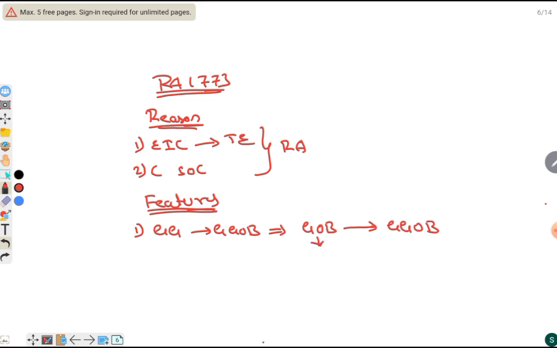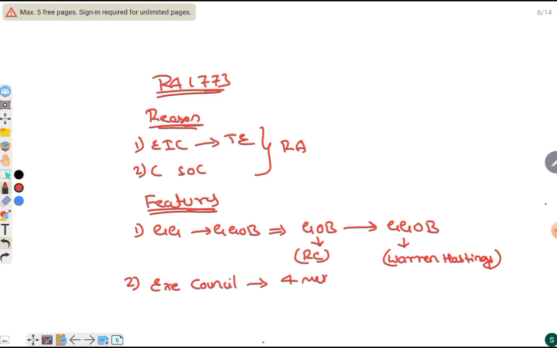The first Governor General of Bengal was Warren Hastings. Another feature is that it created a council called the Executive Council with 4 members. They used to assist the Governor General of Bengal regarding policy making and policy implementation.